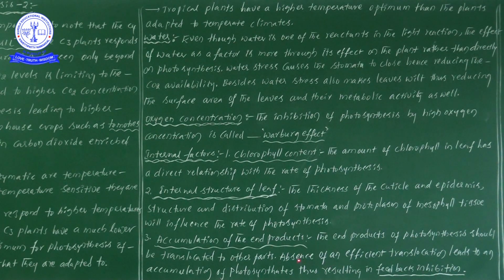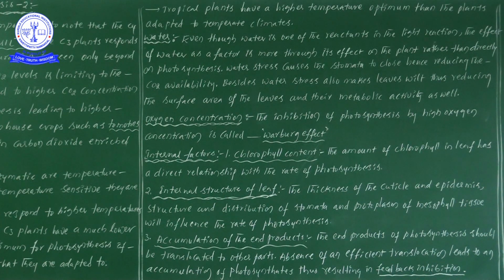In the absence of efficient translocation, photosynthetates accumulate. Photosynthetates are the chemical compounds synthesized in the process of photosynthesis. These should be translocated from one place to another.